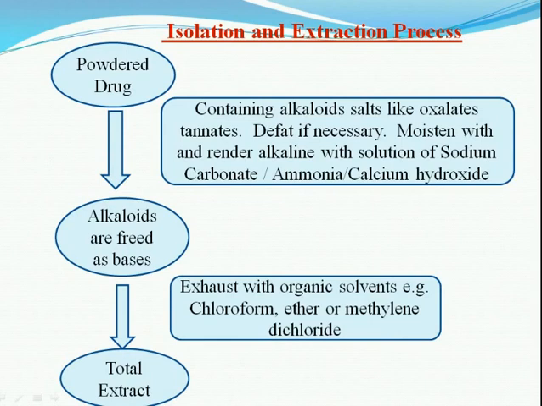Isolation and extraction process. First, you have to take the powdered drug containing alkaloid salts like oxalates, tannates, etc. Defat if necessary, moisten it and render it alkaline with a solution of sodium carbonate, ammonia or calcium hydroxide. Alkaloids are now in free base form. Exhaust with an organic solvent, for example chloroform, ether, or methylene dichloride, and you will get a total extract.